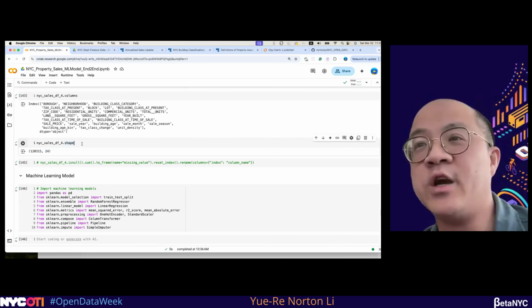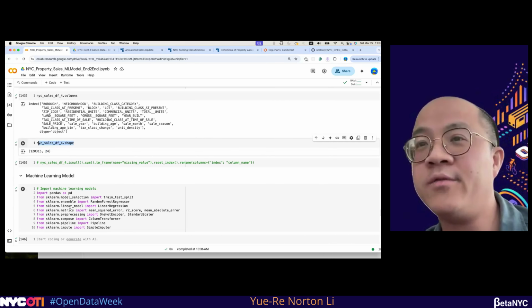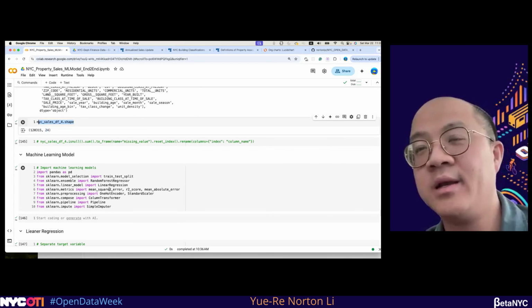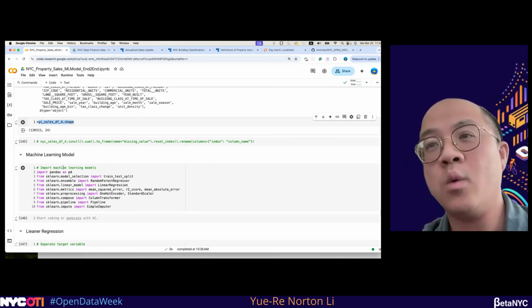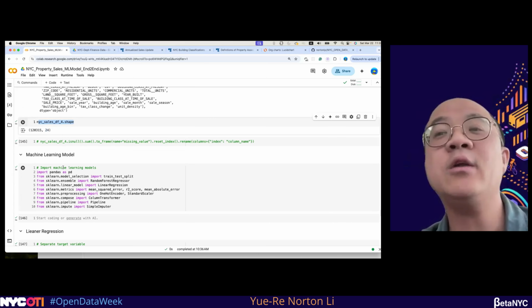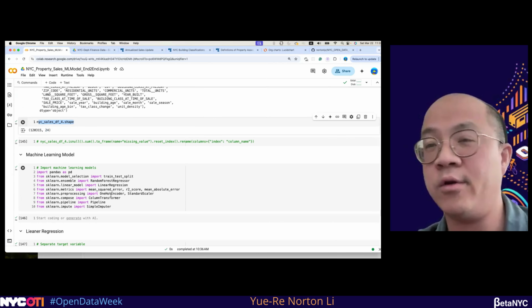Once the feature engineering is done, we are ready for machine learning modeling. In this machine learning model demo, I will choose two models. One is a simple model, the linear regression. The other is a random forest.